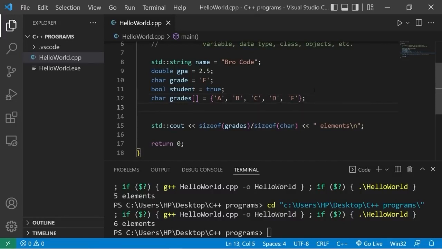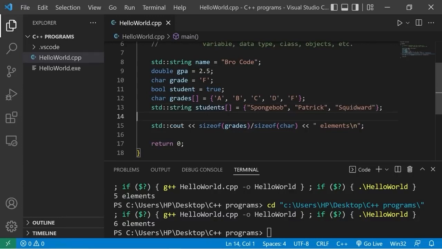One more, this will be a bonus question. I'll create an array of strings. I'll name this students. We'll enter in some student names, such as SpongeBob, Patrick, then Squidward.